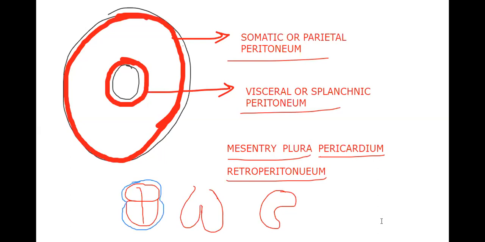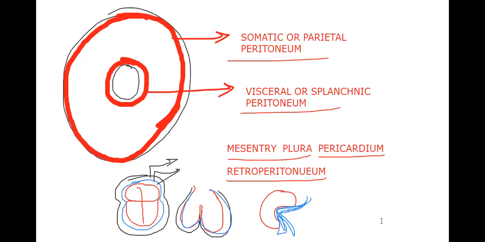Individually, the heart itself has a package. What package? Parietal peritoneum and visceral peritoneum, that is, pericardial parietal and pericardial visceral layers. Then the lungs have a package of pleural parietal peritoneum and pleural visceral peritoneum. Then the kidney will have only parietal peritoneum as a lining on the ventral side, that is not surrounded. That you need to understand, that we call the retroperitoneum.